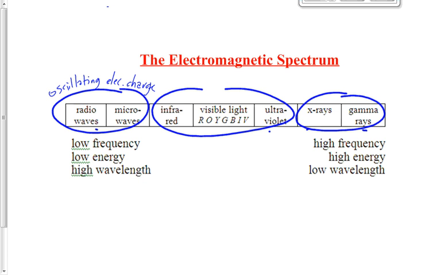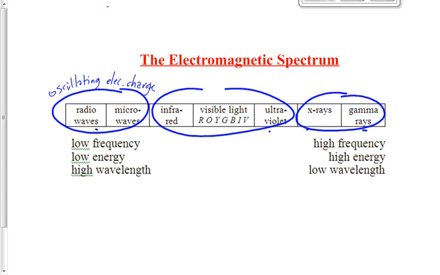What does oscillating mean? Yeah, going back and forth, back and forth. AC current, alternating current in our houses goes back and forth at 60 hertz, 60 cycles per second. That generates radio waves, very weak radio waves, but still radio waves are generated right now in this room as the electrons go back and forth at 60 cycles per second through the wire. Radio waves are frequency 60 hertz.